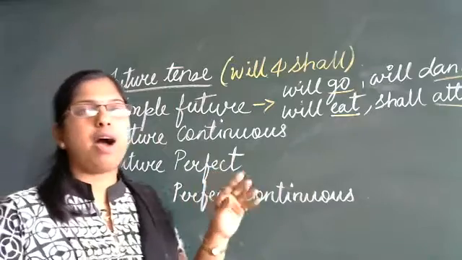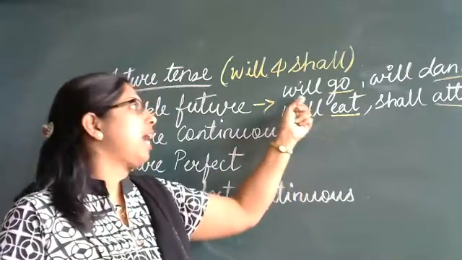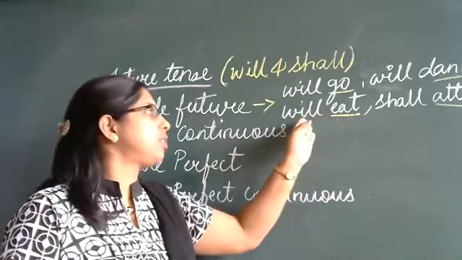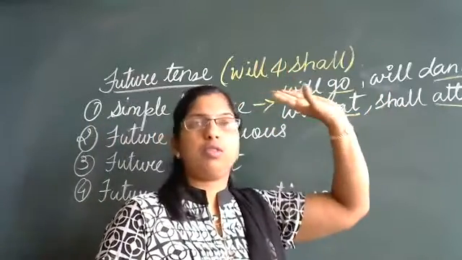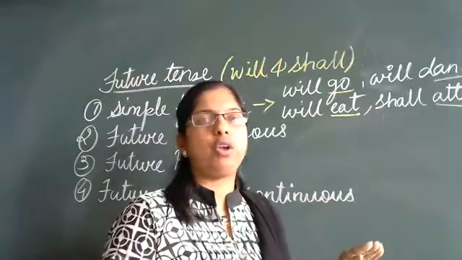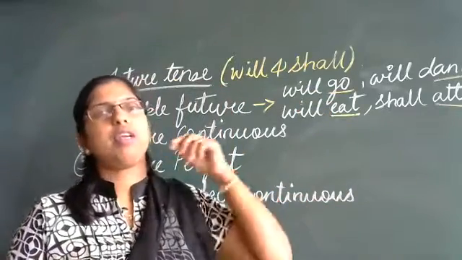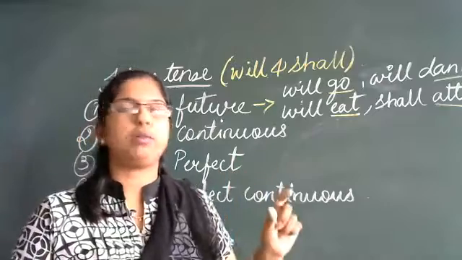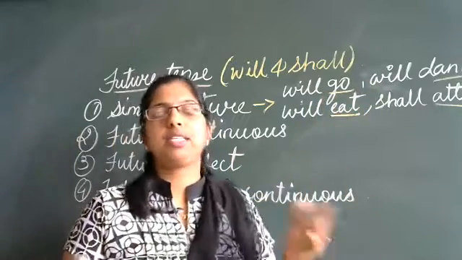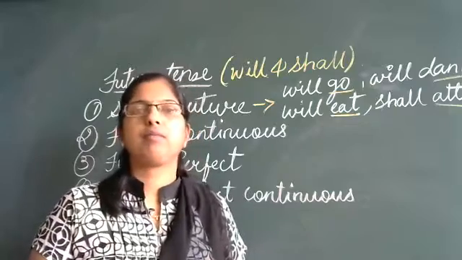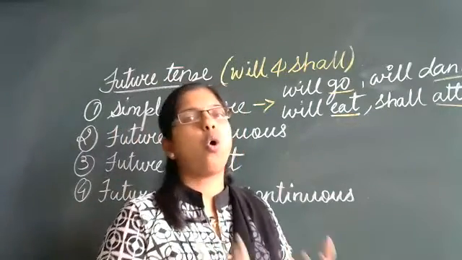We don't use the past tense of the verb for the future here. We don't say I will went, or I will ate, or they will danced. No, that is completely wrong. When we are talking about future tense, we always use the present form of the verb: go, eat, dance, sleep, sit, stand, climb, talk, walk, open.